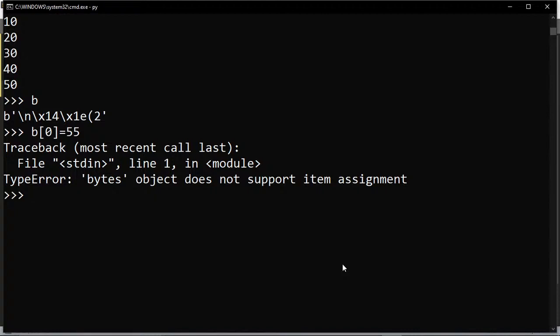Similarly, we have a variable x with values like 10, 20, 30, 40, 50 and 60.